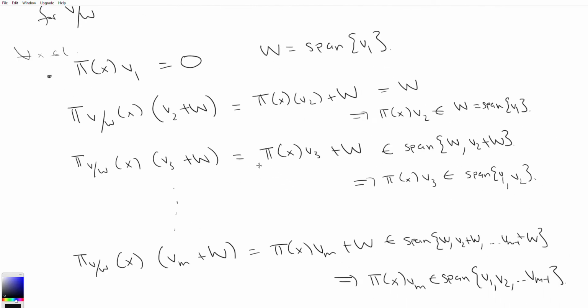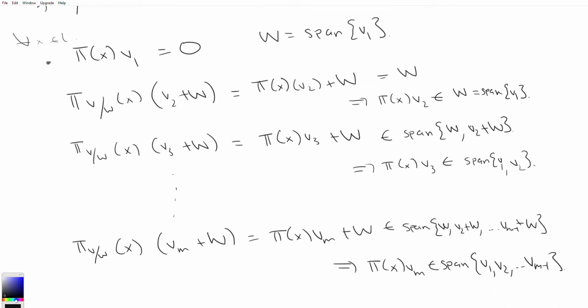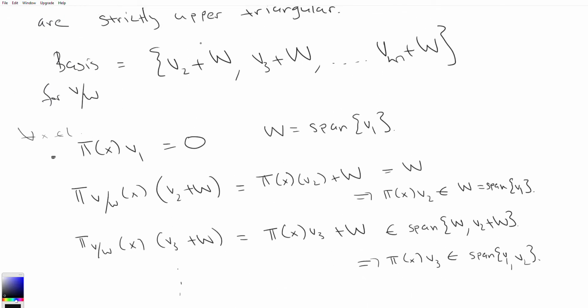And as a word of caution, I should show that these are linearly independent, right? I should show that v1 through vm minus 1 are linearly independent. Well, we know they're linearly independent because their images in the quotient space, when we quotient out V1, are already linearly independent, because we know this is a basis.